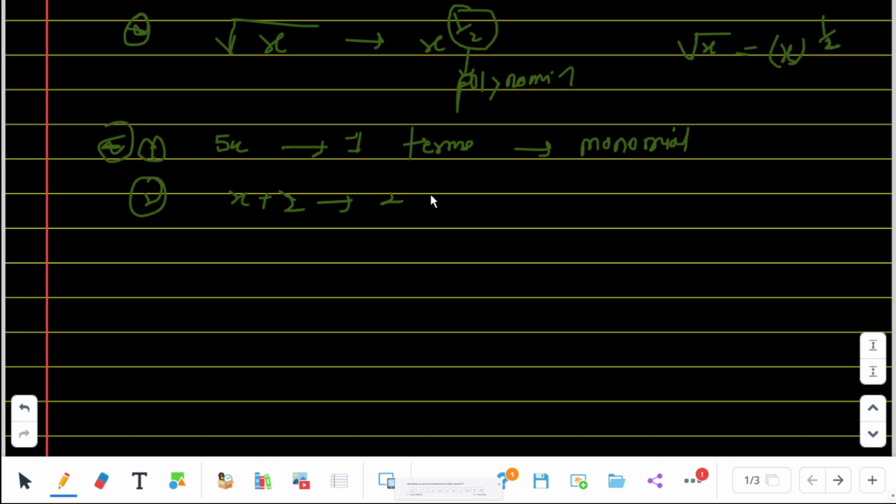Here two terms, it is known as a binomial. When two terms, there is a binomial, bi means two, binomial, okay. And when three terms, x square plus 3x plus 2, then it is called a trinomial.